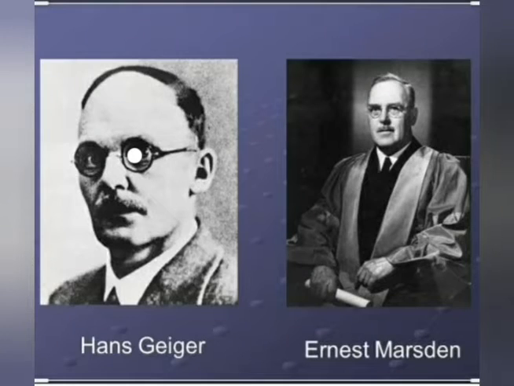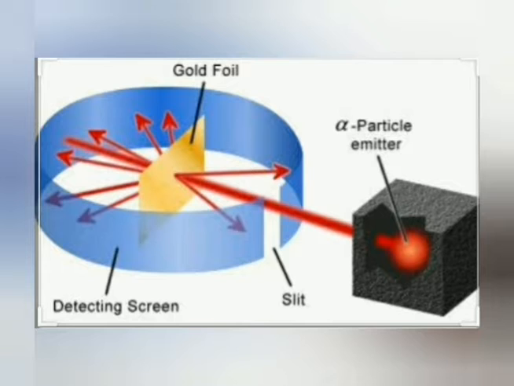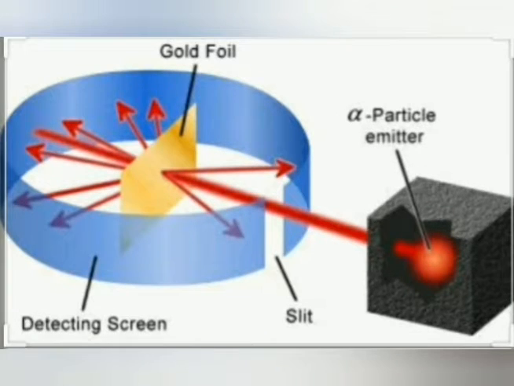Here we have the Geiger and Marsden experiment. Geiger and Marsden are two scientists, Hans Geiger and Ernest Marsden. These two scientists were students of Rutherford. As you know very well, students, Rutherford's experiment is well known in physics. They extended his experiment and carried out their own experiment, the Geiger and Marsden experiment, and with the help of that experiment the scientists found the characteristics of the atom.